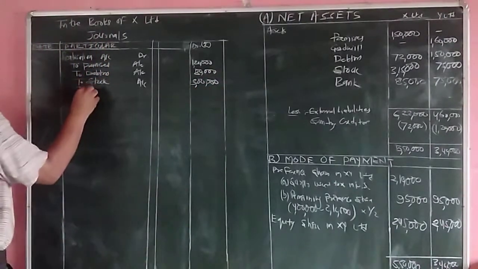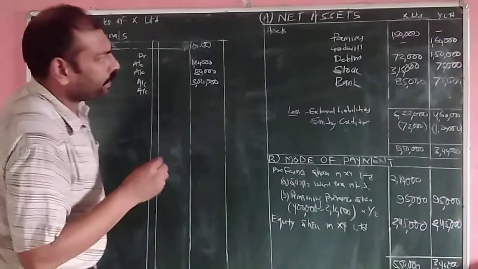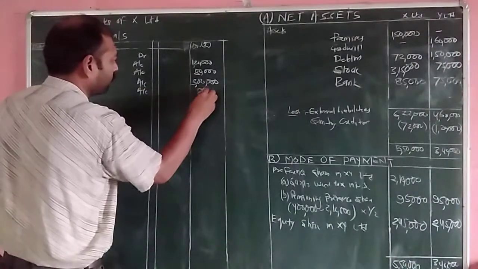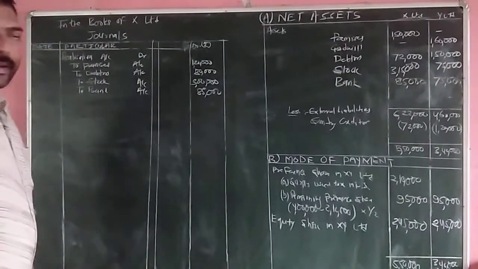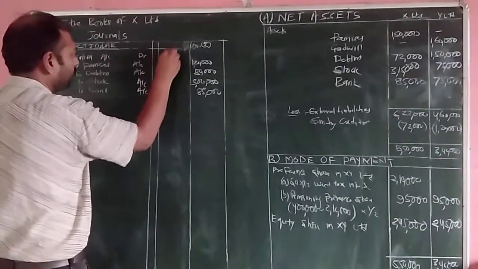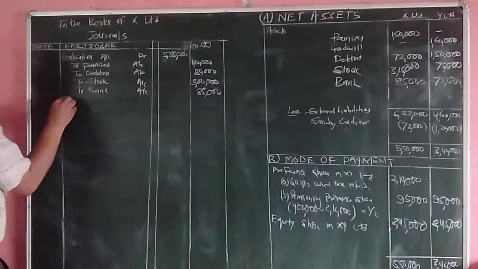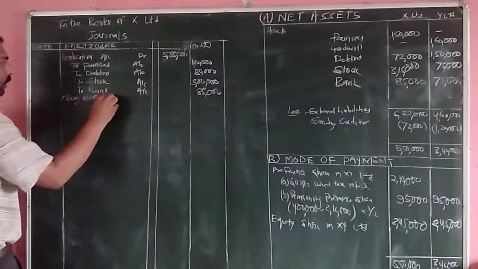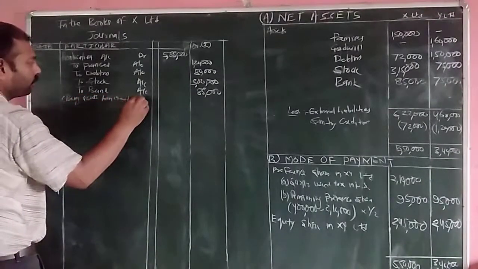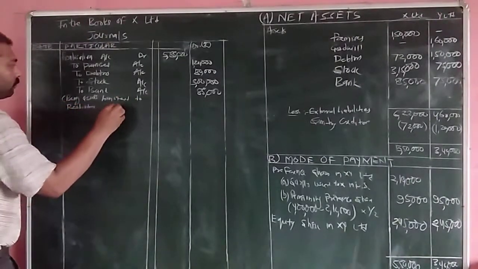Next it is bank. Amount, how much? Bank is 85,000. The total comes to 5,85,000. We'll transfer the asset amount of 5,80,000 to the realization account. Being assets transferred to realization account.